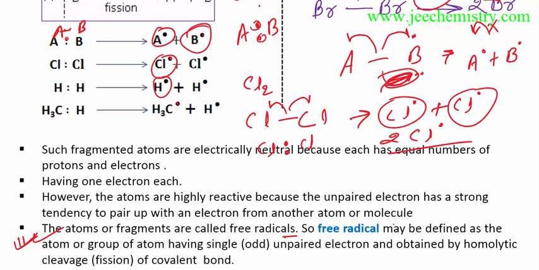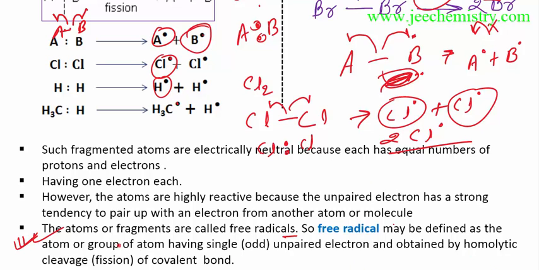A covalent bond is a pair of electrons which is separated. In this way we can represent it. This is separated, and the fragments acquire one electron each, so each has an equal number of electrons and protons, and they are called free radicals. This is how it opens.